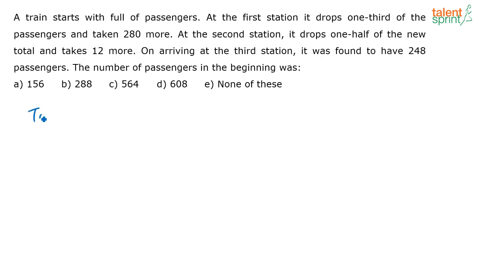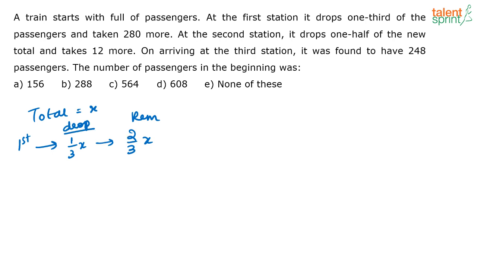Let us first assume that total there are x passengers. Now in these x passengers, at the first station, what is he doing? He is dropping 1/3 of the passengers. So he is dropping 1/3 means how many passengers are remaining? 1/3 of x are dropped, so remaining will be 1 minus 1/3 of x, that is 2/3 of x, right?